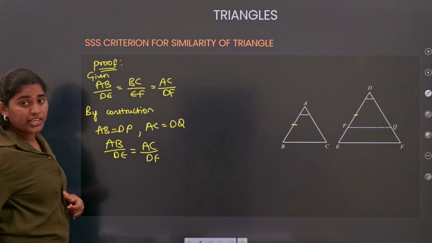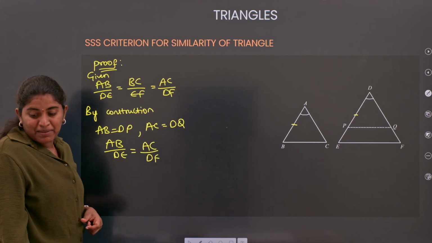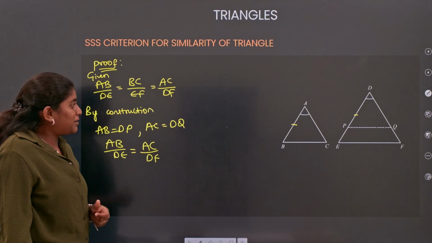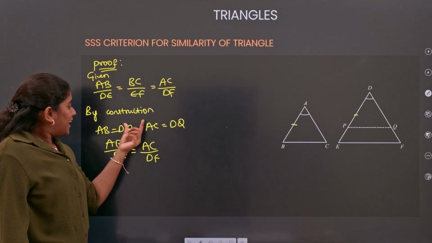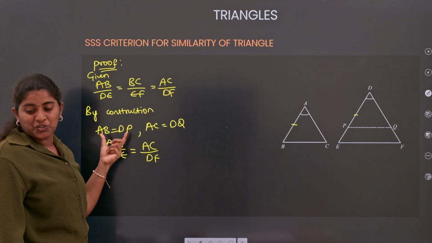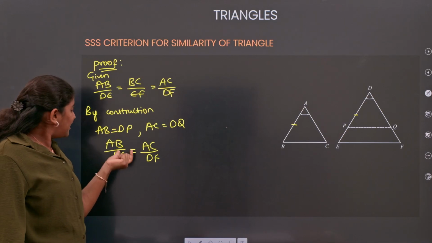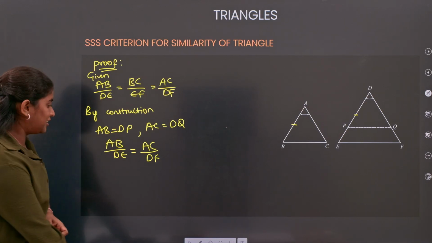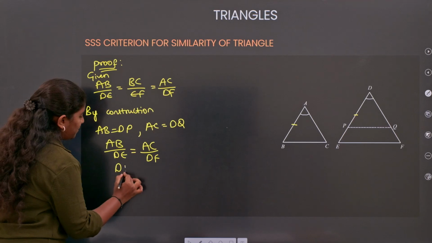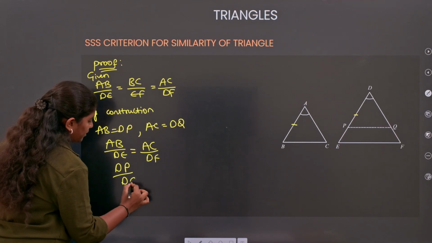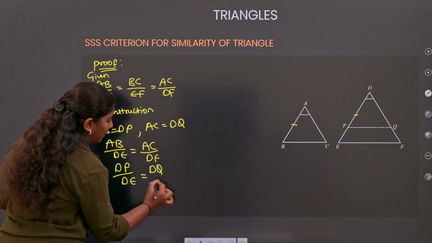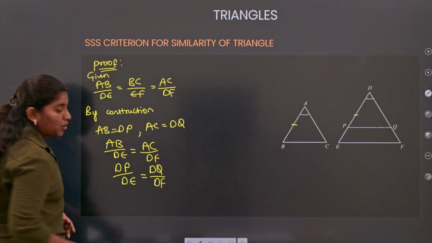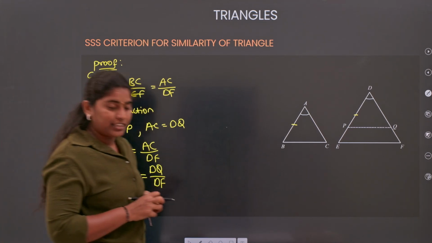What can we do here? Replace your AB with DP, since AB equals DP, as you are saying. Fine, we will do. Nice. So DP by DE equals, and AC becomes DQ, so DQ by DF.